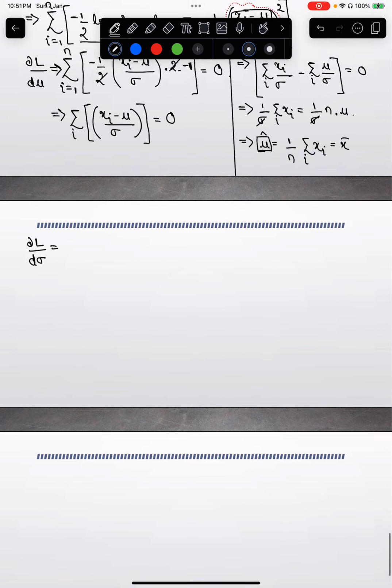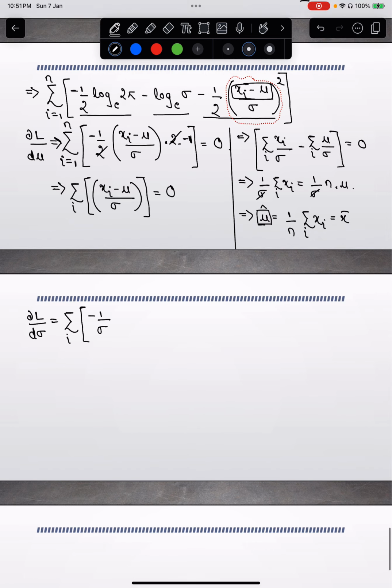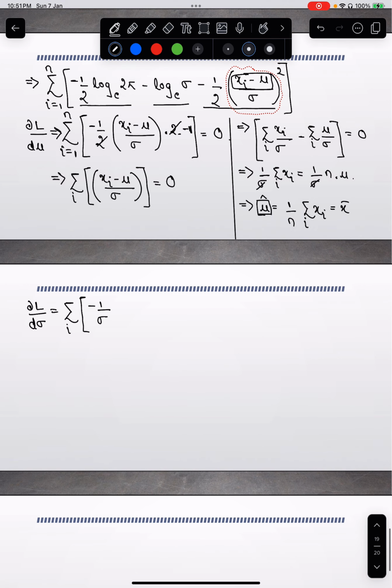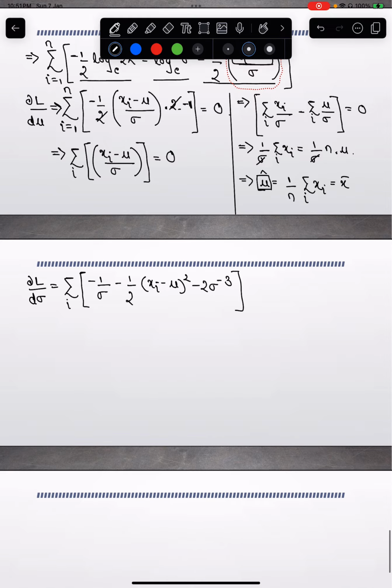Now what we do is we take the partial derivative with respect to sigma. If I do that, then my mu is a constant. So the summation of i, the first part is a constant. The second part is 1 by sigma, because log base e of x differentiated with respect to x is 1 by x, right? And the third part is very simple: minus 1 by 2, xi minus mu comes out because it's a constant. I can write sigma squared as sigma power minus 2, and if I differentiate it, I can write this as minus 2 times sigma power minus 3, right?